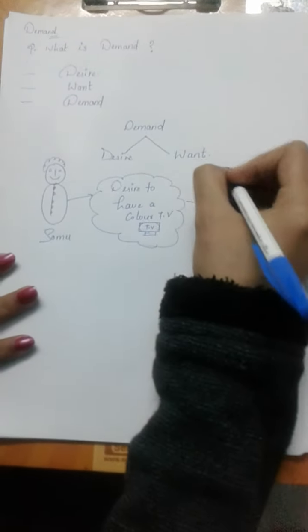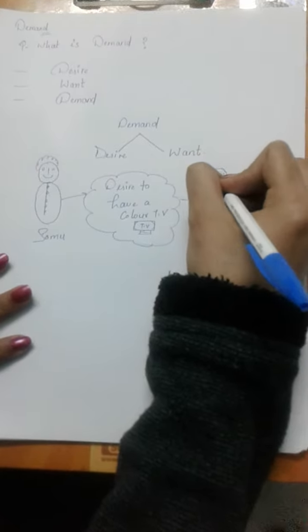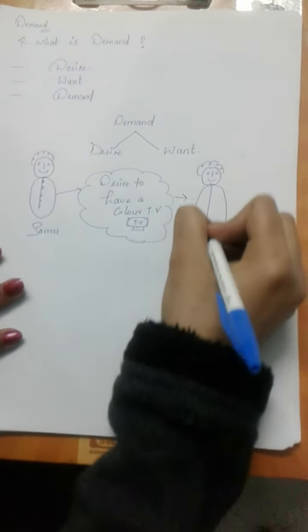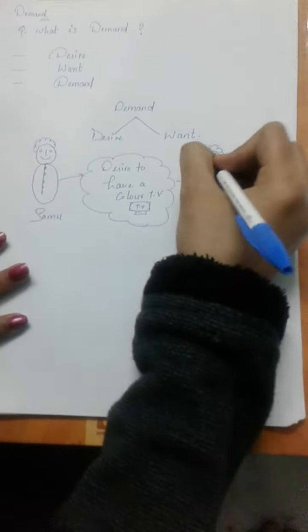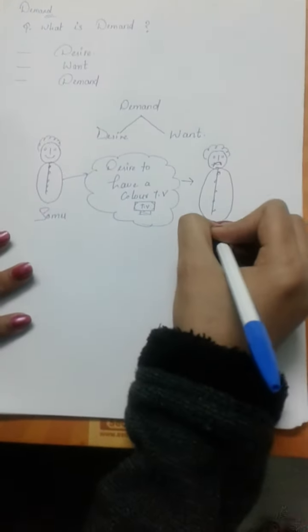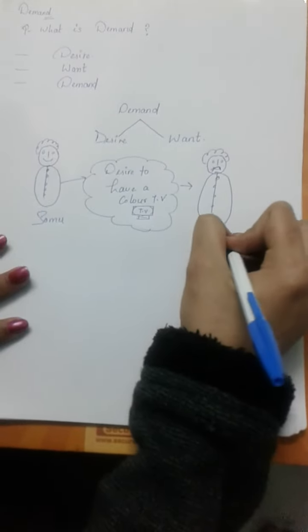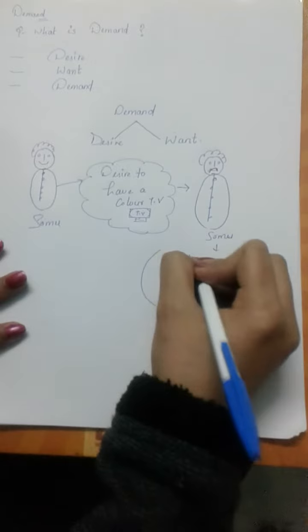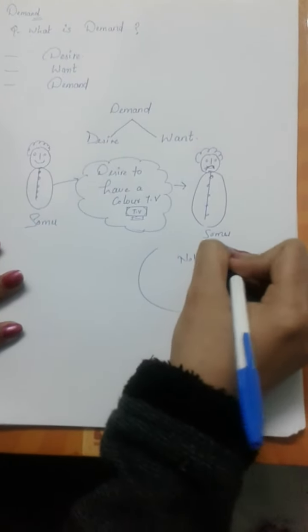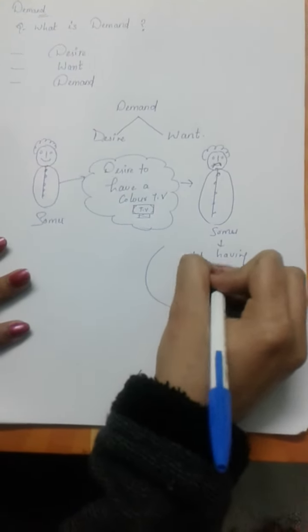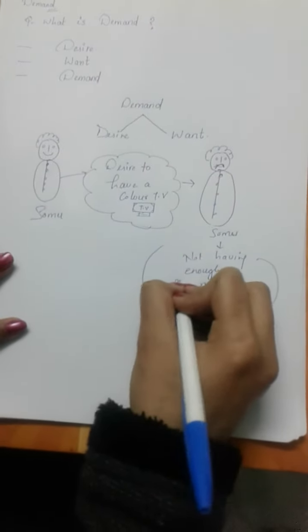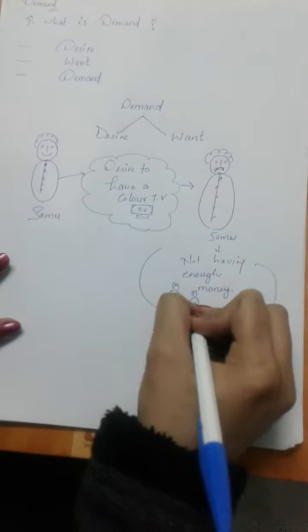But Somu doesn't have enough money to buy that TV. He is not having enough money. So that would be his wishful thinking.